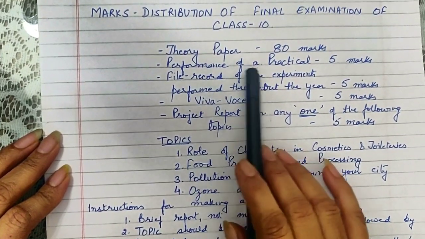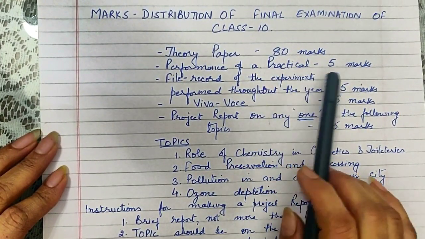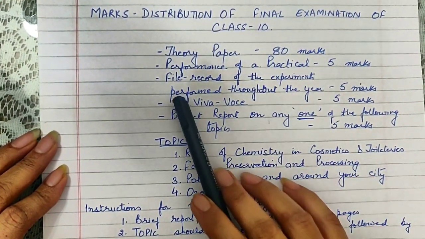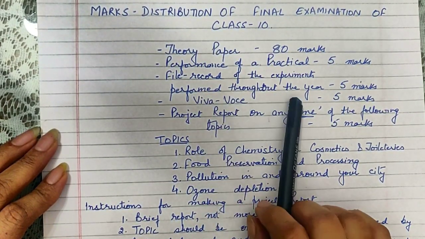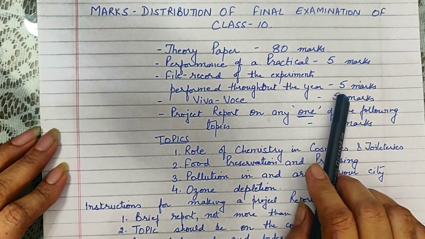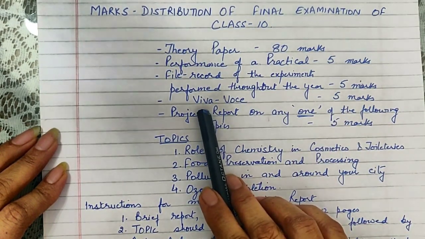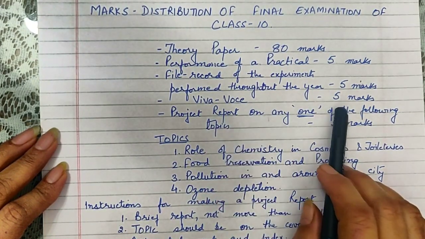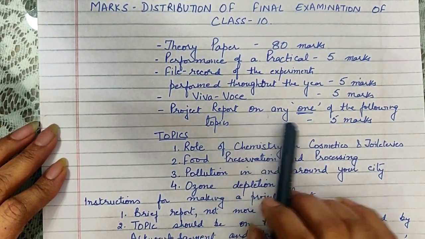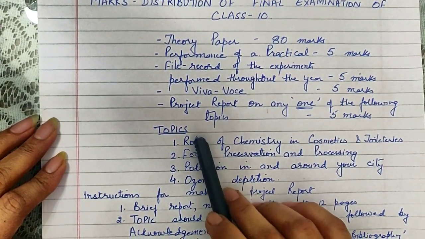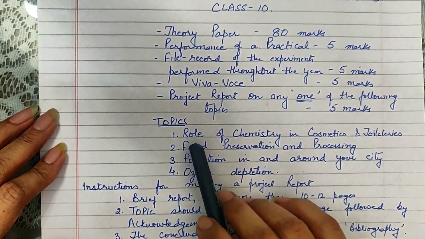You have to perform a practical in the laboratory which will hold 5 marks. You have to maintain a file record of the experiments which you are going to perform throughout the year. That is also going to be for 5 marks. There is going to be a small viva voce for which 5 marks will be allocated. And then you have to make a project report on any one of the following topics. There are 4 topics. All these are given by the board.